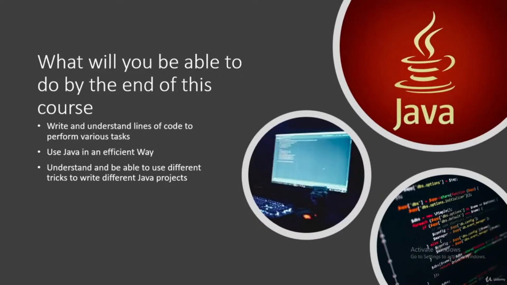The next thing that we're going to do is learn to use Java in an efficient way. Basically, if we want to perform a simple operation, we're not going to write, I don't know, 20 lines of code to do it. We'll try to be as efficient as possible and not write too much to perform small tasks. If we don't have to write too much, we will not necessarily do it. If we need to write long code, well, we'll write long code. It's not a big deal. But my goal here is really to help you be more efficient when you are coding in Java.